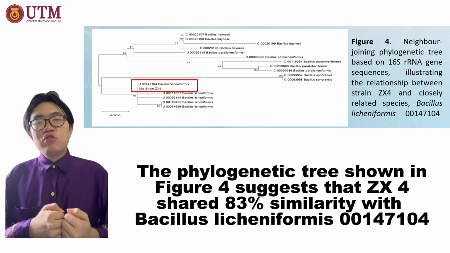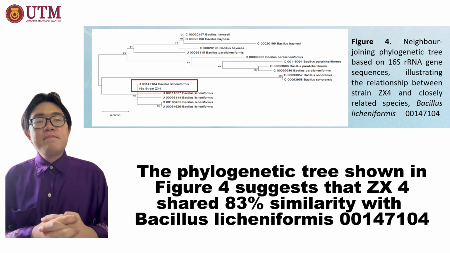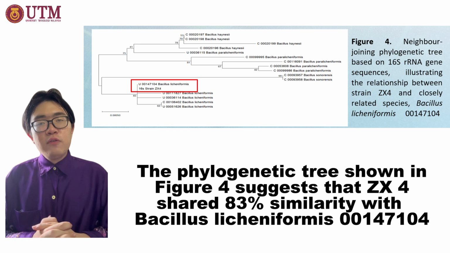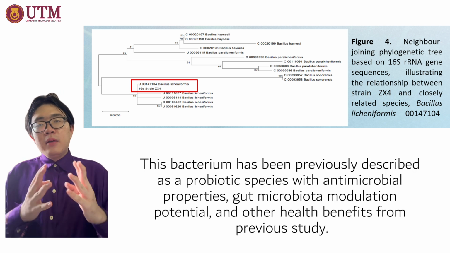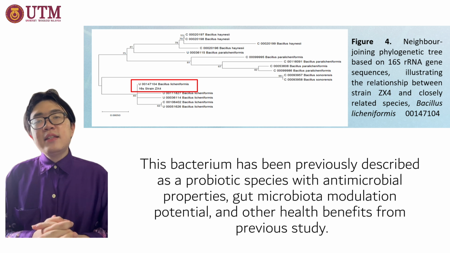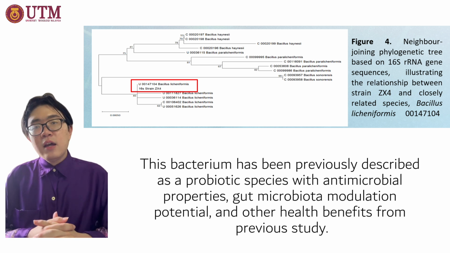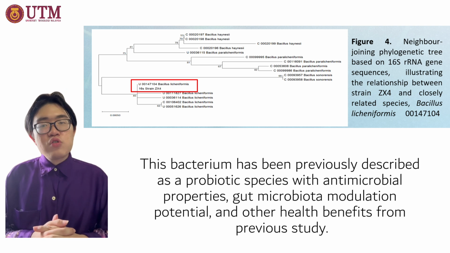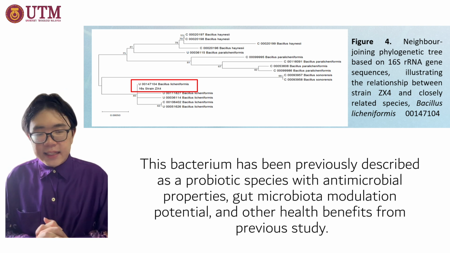The phylogenetic tree shown in Figure 4 suggests that ZX4 shares 83% similarity with Bacillus licheniformis 00147104. This bacterium has been previously described as a probiotic species with antimicrobial properties, gut microbiota modulation potential, and other health benefits by other studies.